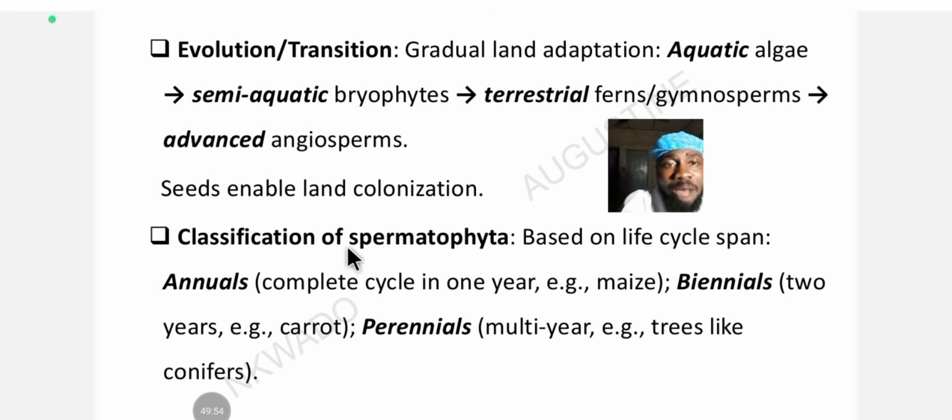But for the annual crop or the annual plants, these annual spermatophytes, they use a few months, maybe like 3 months, to grow and develop. After developing, they use the remaining few months to start producing fruits. And they mature that fruit and complete their life cycle within 1 year or one growing season and they die off.